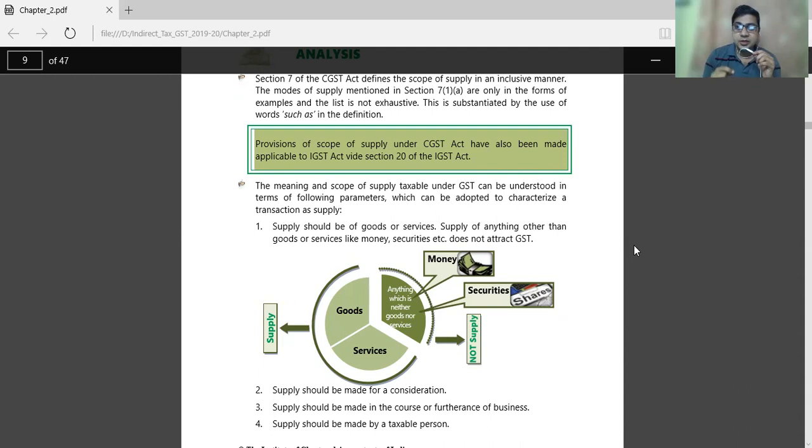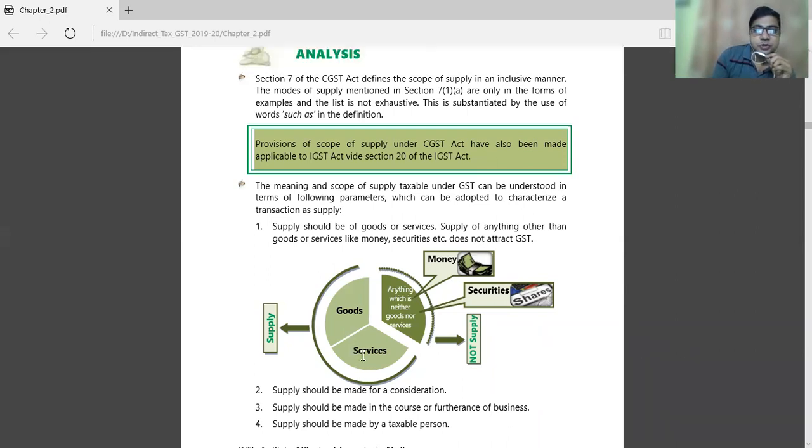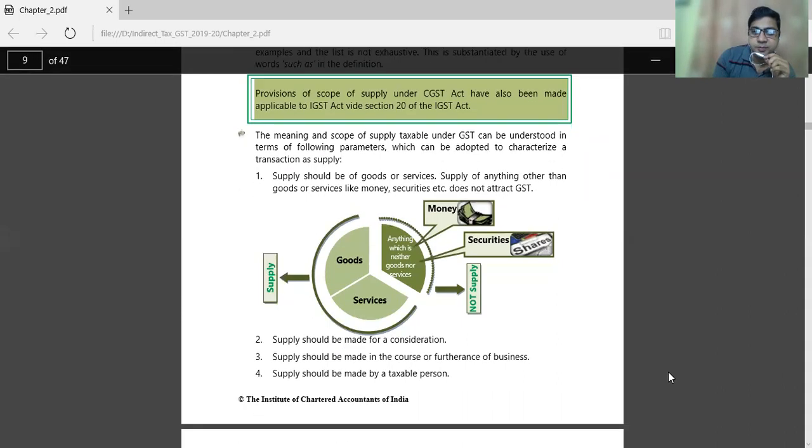When we consider something as a supply, the supply should be goods or services. If the supply is not goods, then we cannot say that it is a supply. Whenever we say supply, it should be goods or services. Anything which is neither goods nor services, such as money or securities, is not a supply. So you have to keep these things in mind.